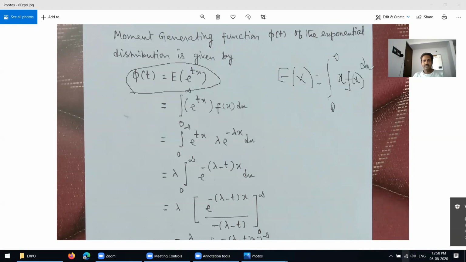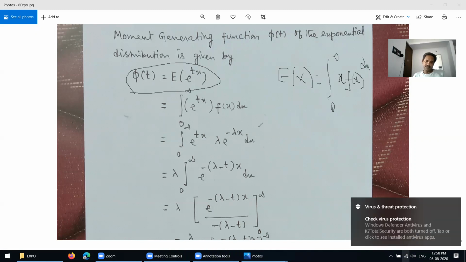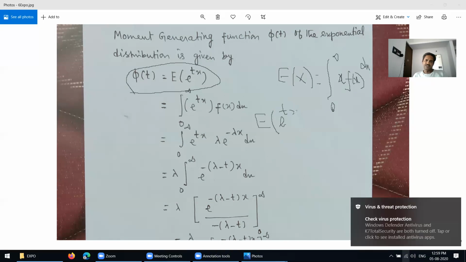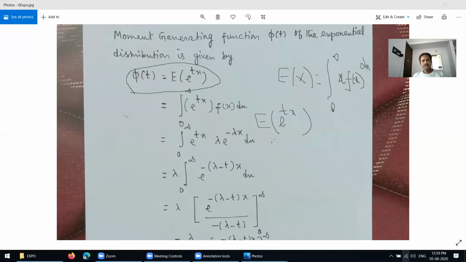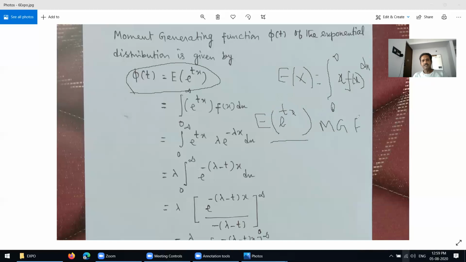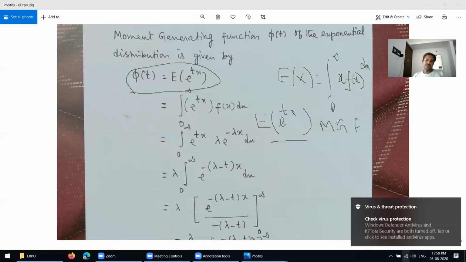This is nothing but the expectation of x. Similarly, what is the expectation of this one? The moment generating function is the expectation of e power tx. The moment generating function, phi of t, of an exponential distribution is the expectation of e power tx.